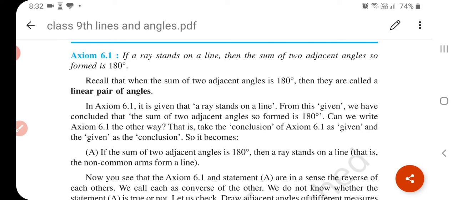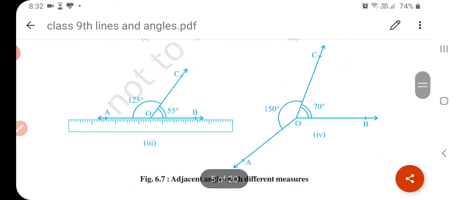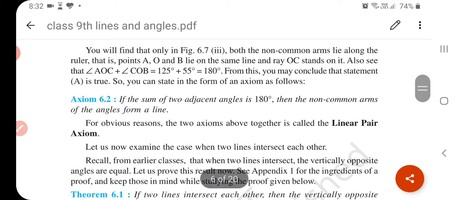Understand? And what is your axiom 2? That is 6.2. Axiom 2 is, if the sum of two adjacent angles is 180, then the non-common arms of the angles form a line. It means if the sum is 180, then the non-common arms of the angles form a line.